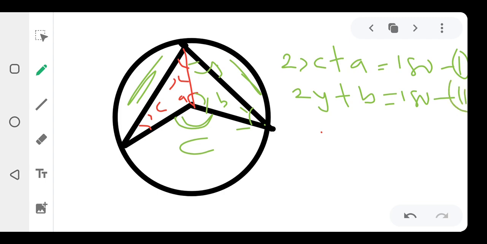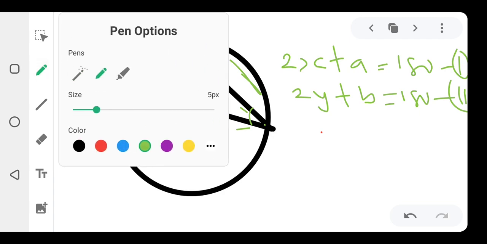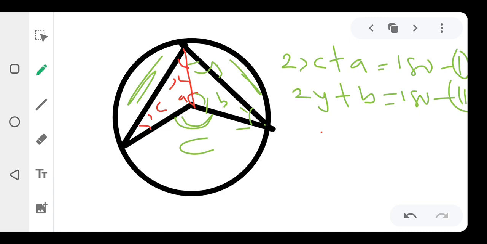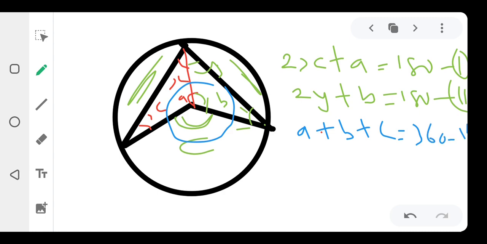Alright, okay, we can still form equation 3 from this, right? The third one, let's form it now. These three angles that we have here, as you can see, we have A plus B plus C, which is equal to 360. That's equation 3, right? That's the sum of the angles meeting at a point. You understand what I'm saying now? So A plus B plus C will give us 360. Alright, it's very cool.